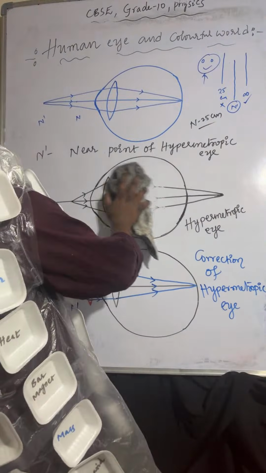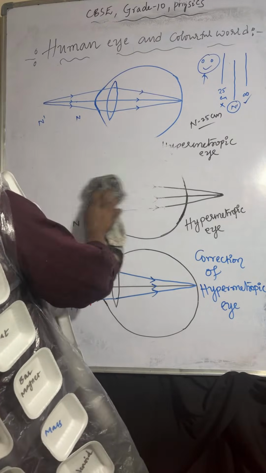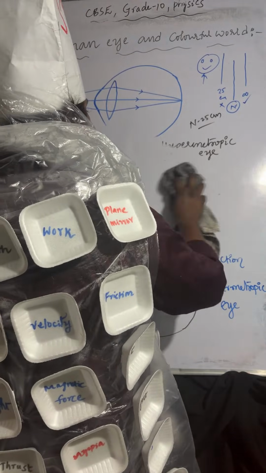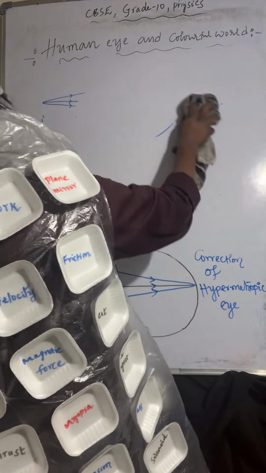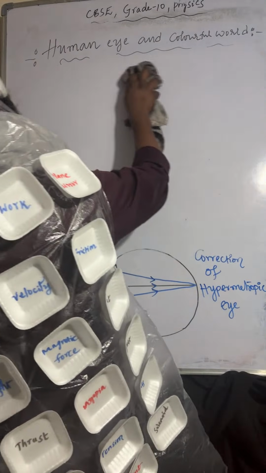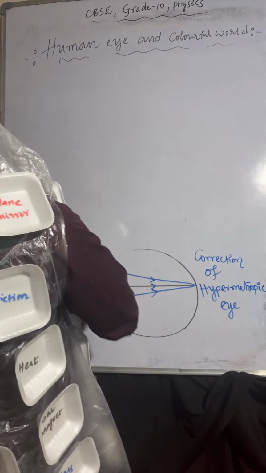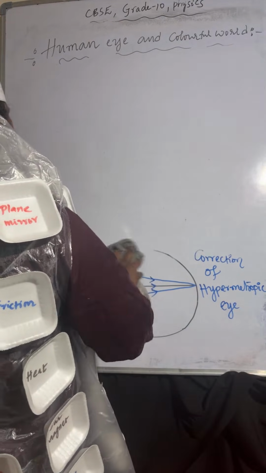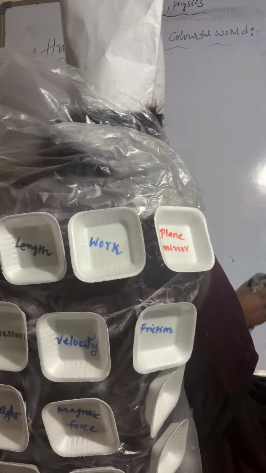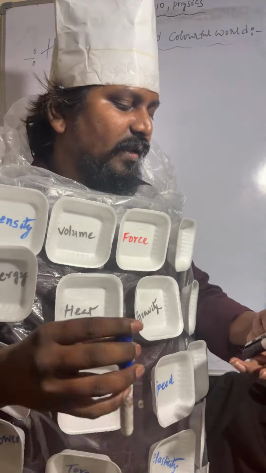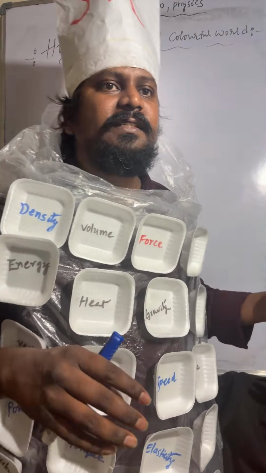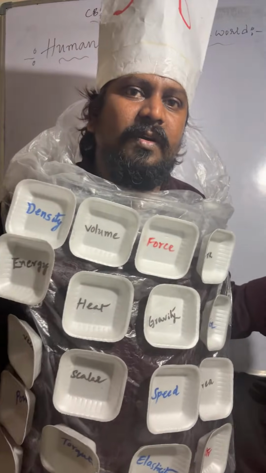So next one is presbyopia. Presbyopia is nothing but the person can't see near objects as well as far distance objects.